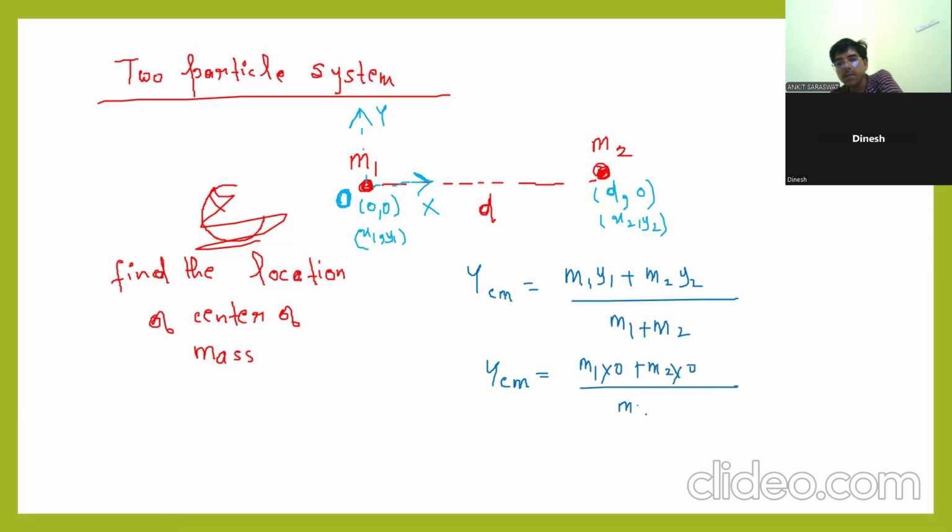Total mass is m1 plus m2. So y cm is how much? 0. Similarly, if you find xcm, xcm will be how much?